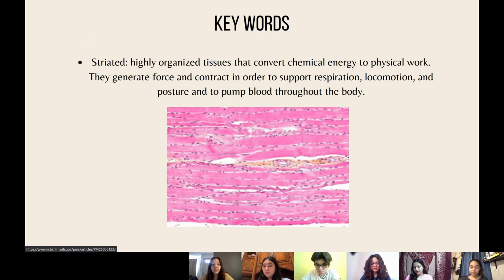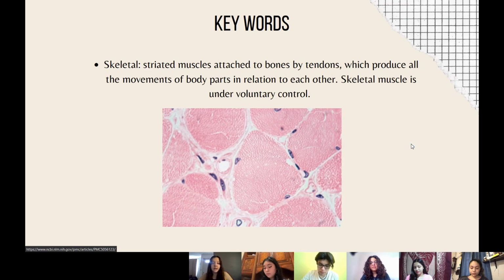Now striated: highly organized tissues that convert chemical energy to physical work. They generate force and contract in order to support respiration, locomotion, and posture, and to pump blood throughout the body. Now, the skeletal: striated muscles attached to bones by tendons, which produce all the movements of body parts in relation to each other. Skeletal muscle is under voluntary control.